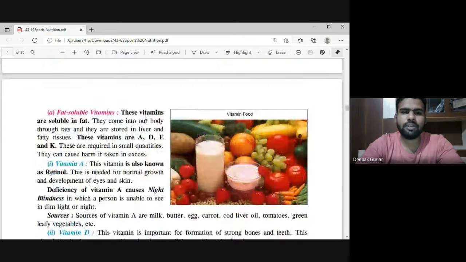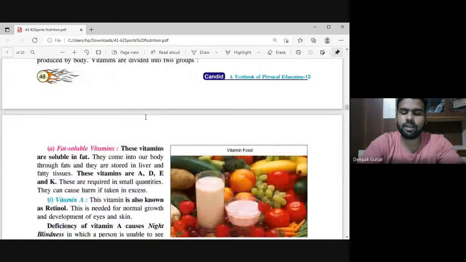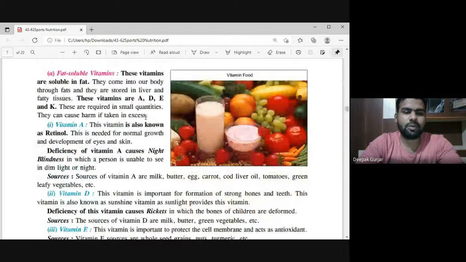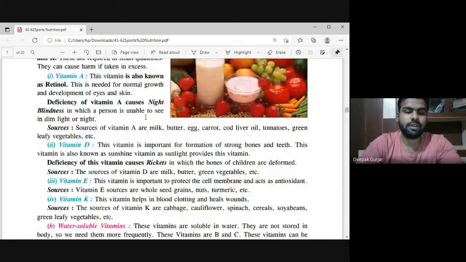We know that vitamin is also a micronutrient, and vitamin is very important. It is of two types: fat soluble vitamins and water soluble vitamins. Fat soluble vitamins are the vitamins which are soluble in fat, like vitamins A, D, E, K. Vitamin A, which is also called retinol, is essential for the normal growth and development of our eyes and skin. Its deficiency leads to night blindness. The sources of vitamin A are butter, egg, carrot, cod liver oil, etc.